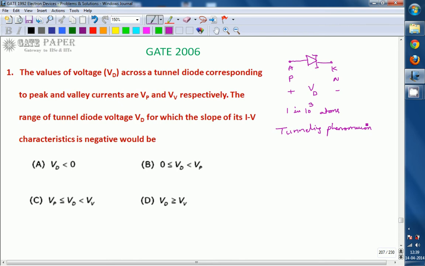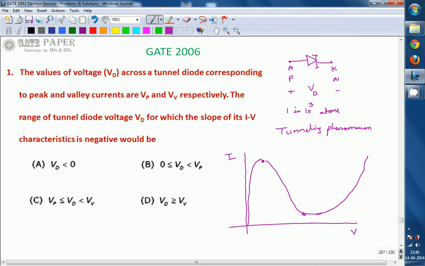That is, the charge carrier moves through the potential barrier, because the potential barrier is very narrow due to the highest doping. So these are the characteristics of the tunnel diode. Current is on the y-axis and voltage on the x-axis. Initially the current rises for a small voltage itself, and later it reaches a peak current, and afterwards it comes towards the valley. After this point, it simply follows PN junction characteristics, ordinary diode characteristics.